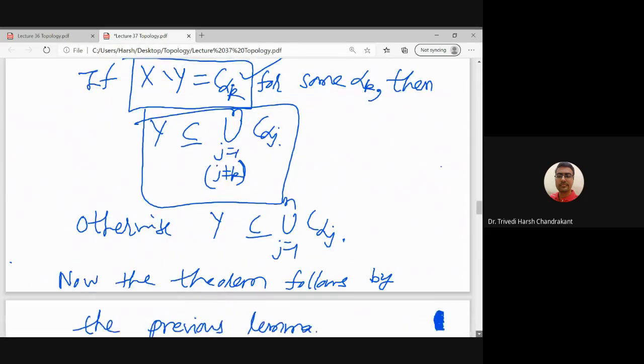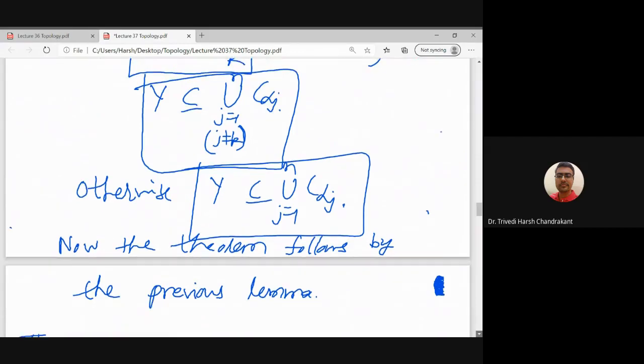And on the other hand, the other possibility is none of the C alpha is X minus Y. Then we can take Y is covered by union C alpha J, J running from 1 to n. Right. So in both cases, we will get a subcover of Y. And this subcover of Y is a subcover of A alpha. So therefore Y is a compact space.